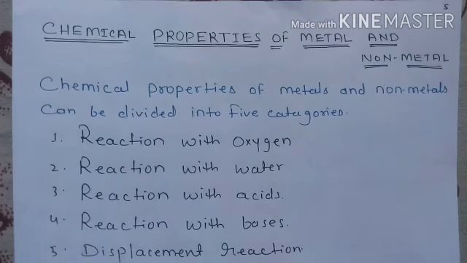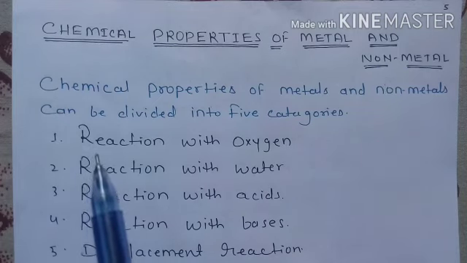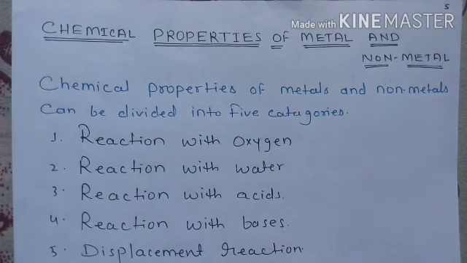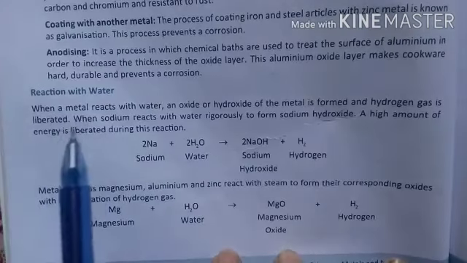So we are moving to another part of metals and non-metals, in which we have already completed the physical properties. We have also completed one part of the chemical properties, that is reaction with oxygen. Now we are moving to another part, that is the reaction of metals and non-metals with water.